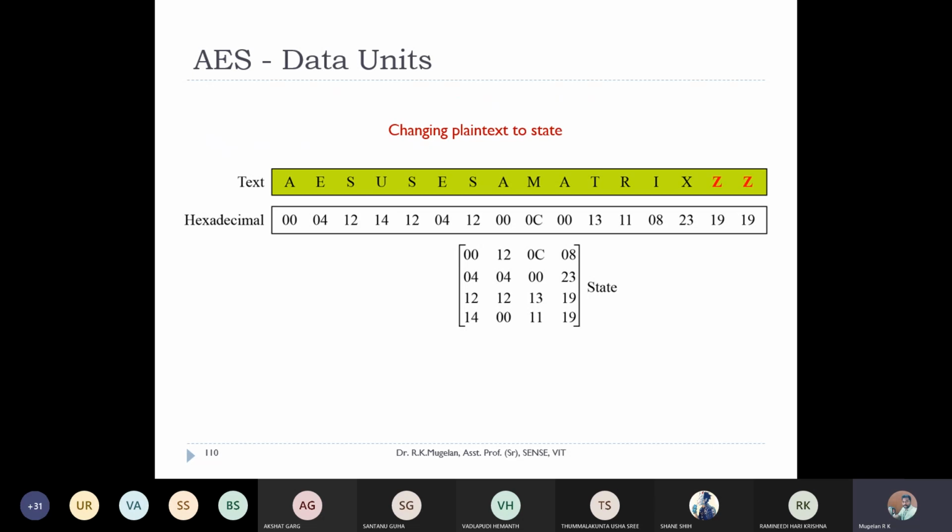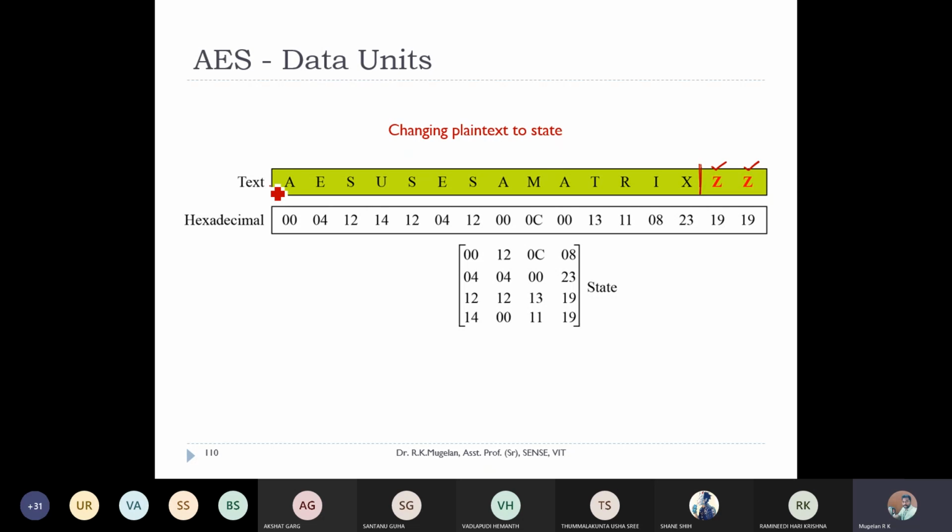Right. Now, this is an example here. I have a small homework for you here. I'll just tell you first: how they are changing a plain text into a state. So here the text is AES uses matrix. Okay, up to this is a state. It's a plain text, but it doesn't come into 128 bits. So in order to make it 128 bits, we added 2 null characters called Z and Z, right?